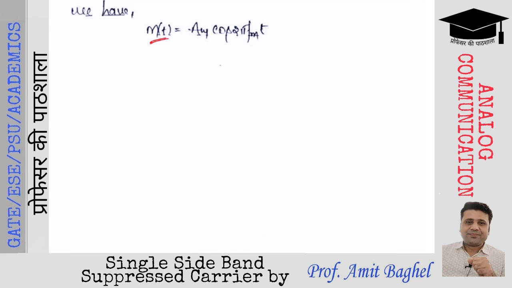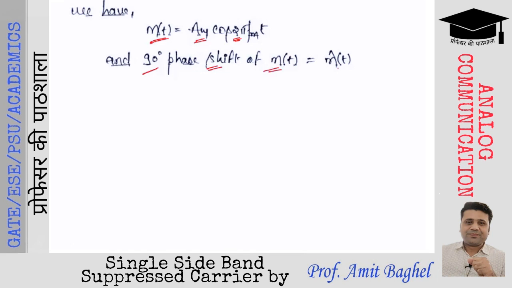m(t) was taken as Am cos of 2 pi fm t for a single tone message signal, right? If you are talking about the single tone message signal, we generally take m(t) as Am cos 2 pi fm t. And the 90-degree phase shift of m(t) is generally taken as m cap t.